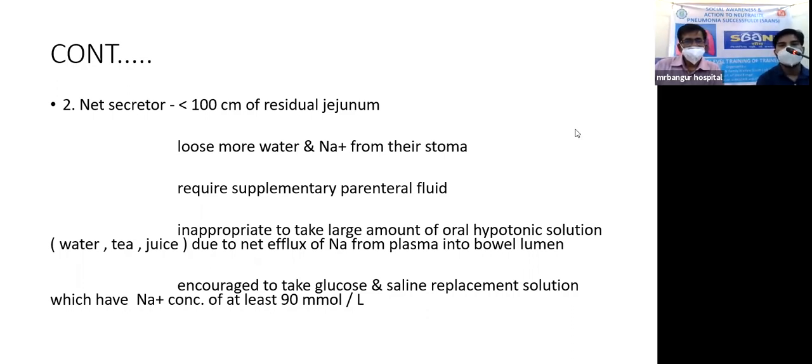The patient is advised to take less oral hypotonic solution like water, tea, and juice, and is encouraged to take glucose and saline replacement solution which has a sodium ion concentration of at least 90 millimole per liter.